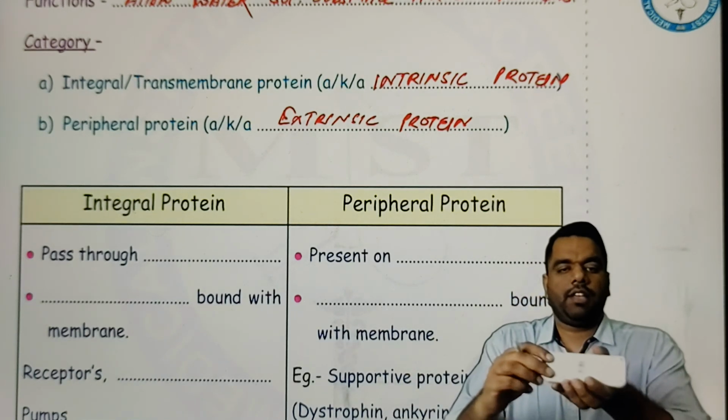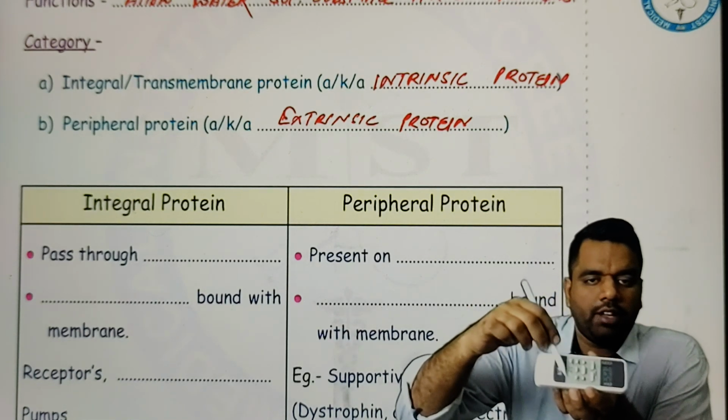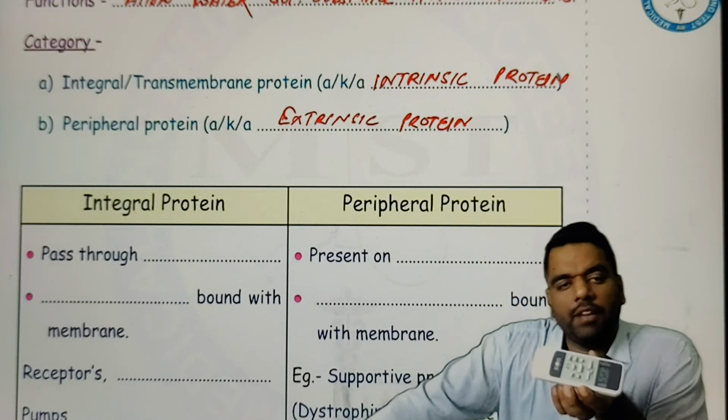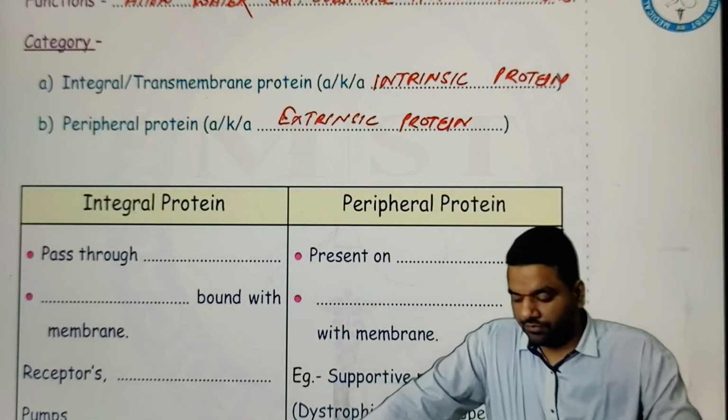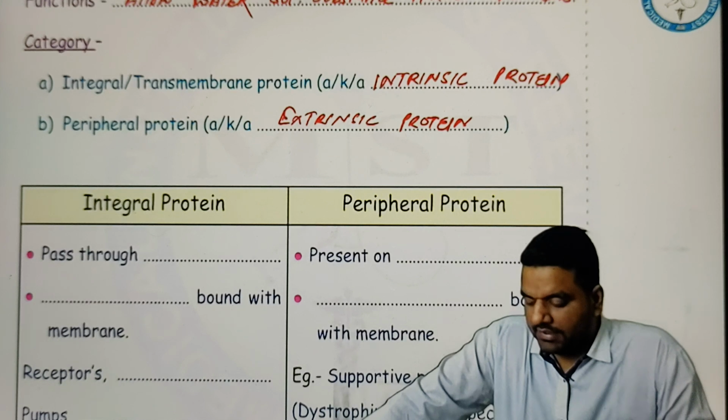Because suppose this is the cell membrane, this cell membrane has only two areas. Number one, the area which is made up of protein, and this one is for the lipid, suppose. So will this glucose cross the cell membrane via the protein layer or via the lipid layer? Now please answer me. Yes, guys. Very good, guys.